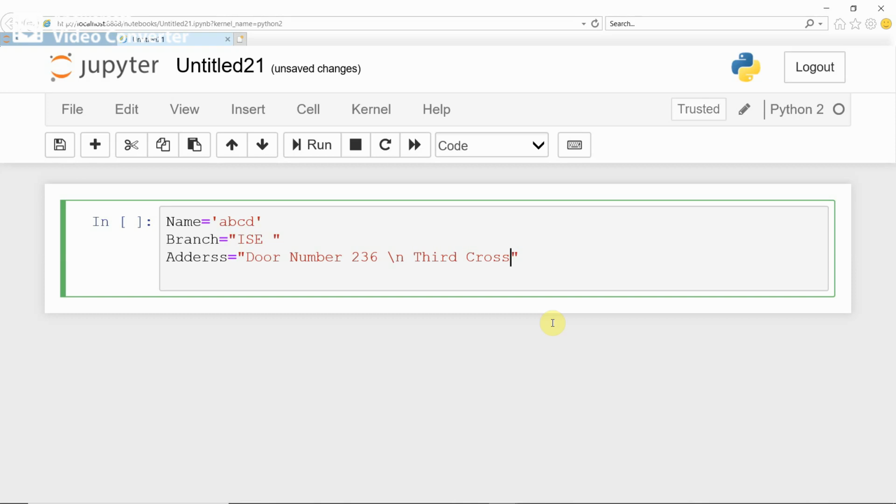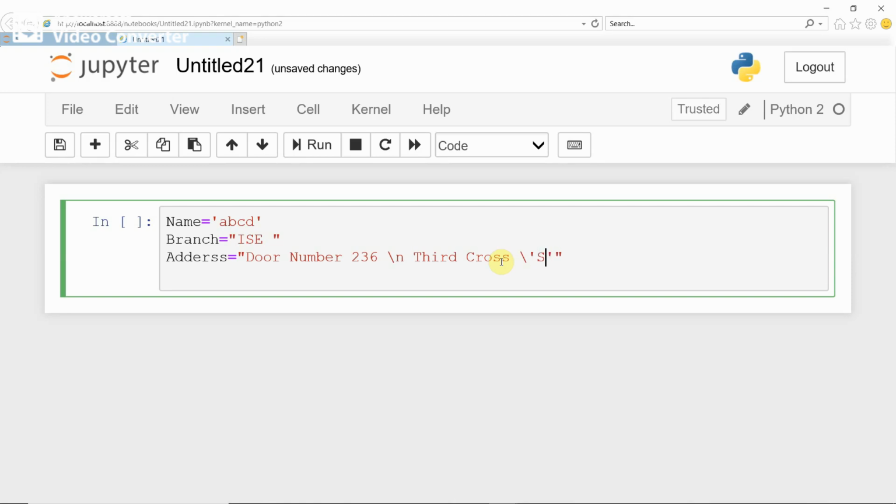What are the different escape sequence characters? You know, different escape sequence characters are single quote, double quote, tab character, new line character, then backslash character. For example, if you want to give a single quote inside the string, you have to use backslash, then single quote, then type any string.